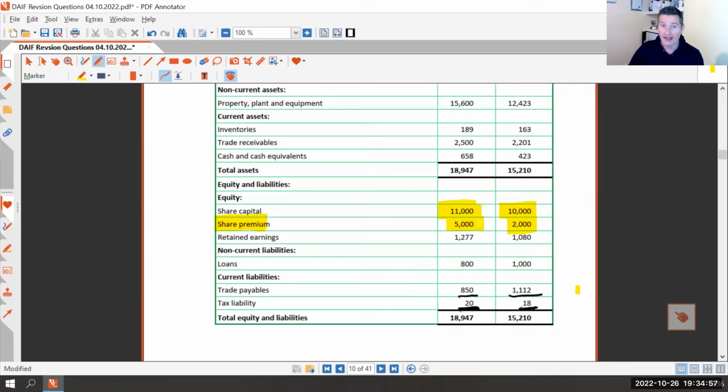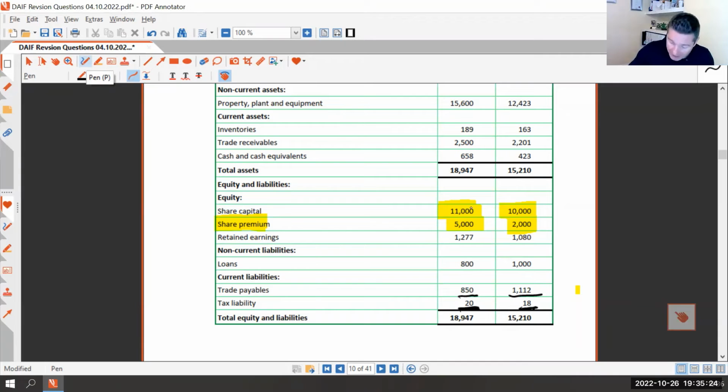They did not sell them for £1 million. Their share premium has also gone up. So how much must they have raised from this share issue? Again, this is the sort of thing that will be highly likely in the question.